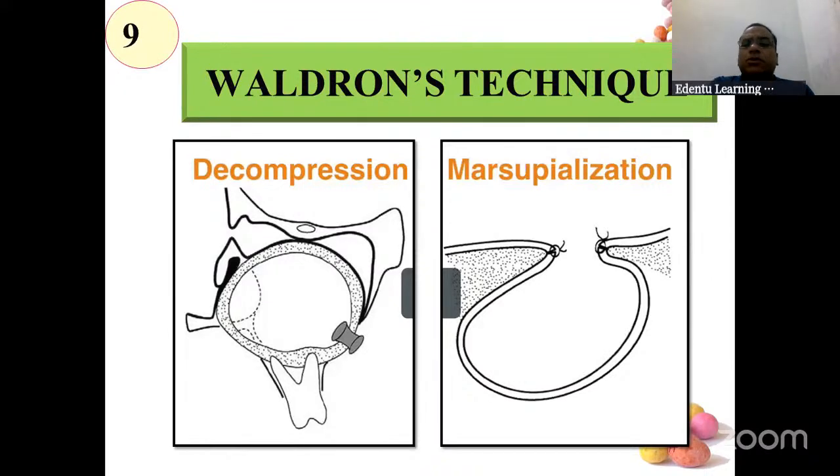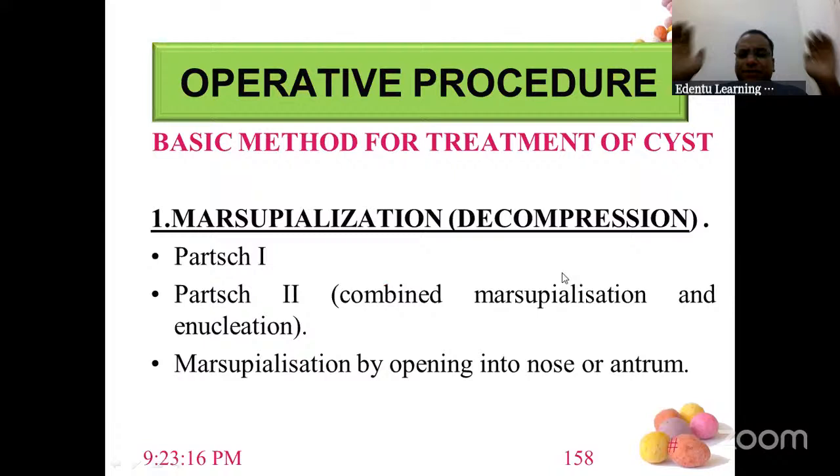So the ninth topic of the day, Waldron's technique. This is a very simple technique actually. Waldron's technique is in the management of cysts. It comes under Part 2. This is generally marsupialization. Whenever the cyst is near a vital structure, we can't remove the whole cyst because the vital structures may get hampered. So we open the cavity and suture the opening to the other side. That is called marsupialization. And when the cyst reduces in size, we do enucleation.